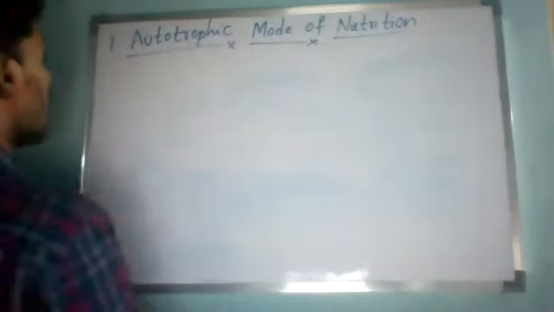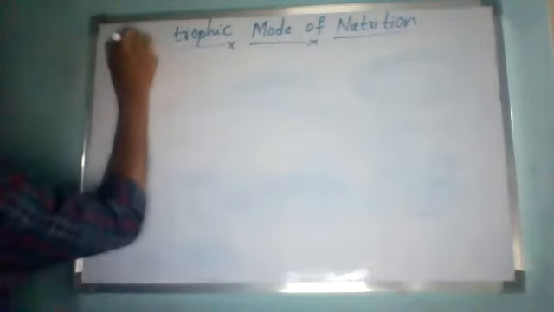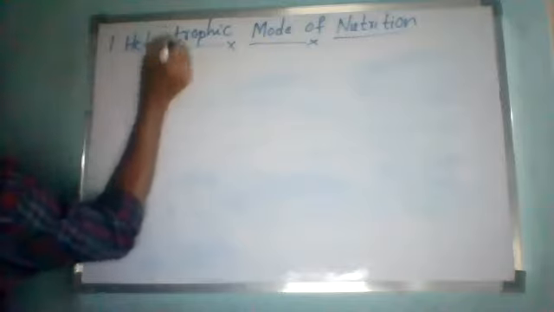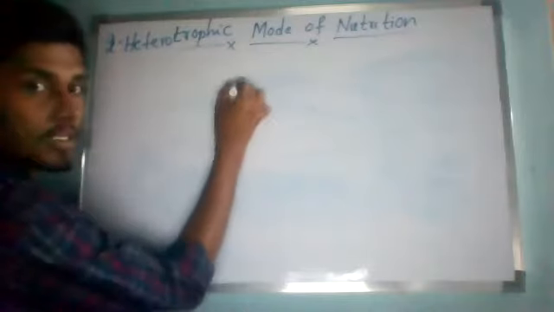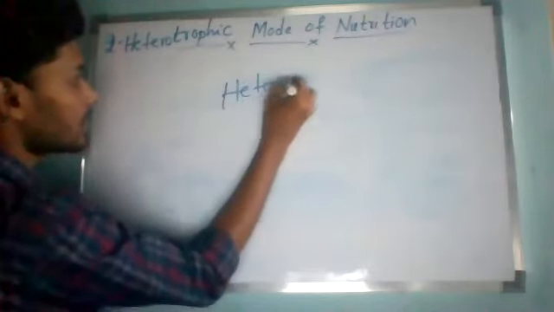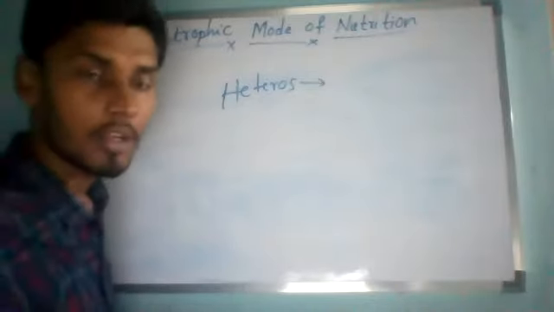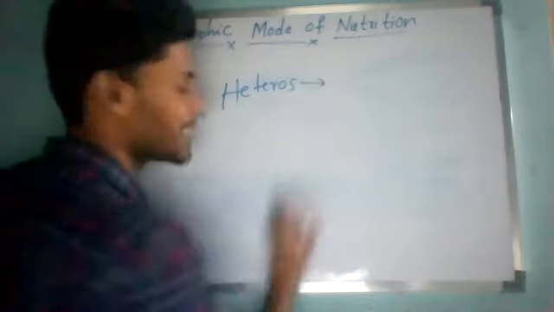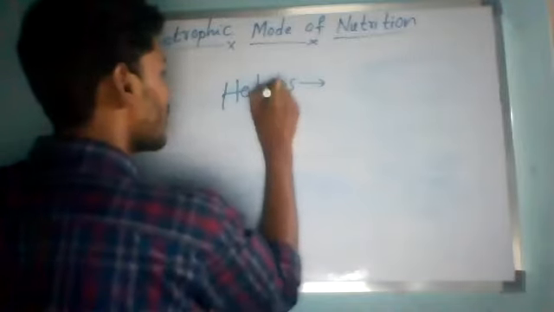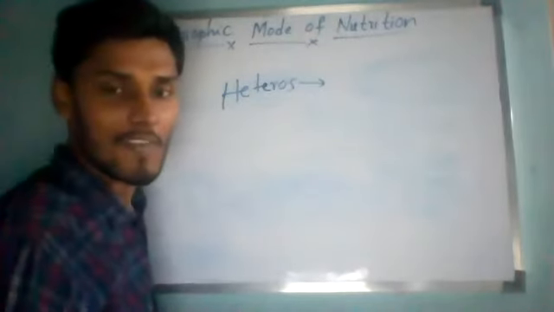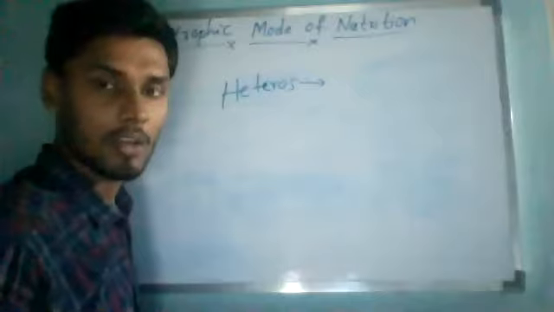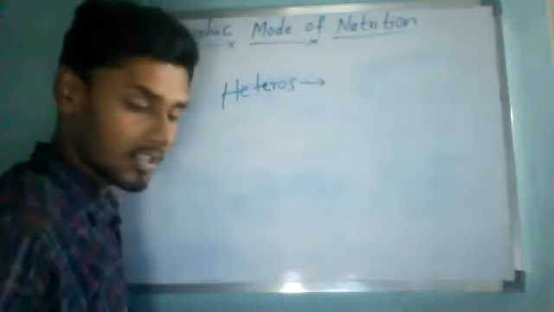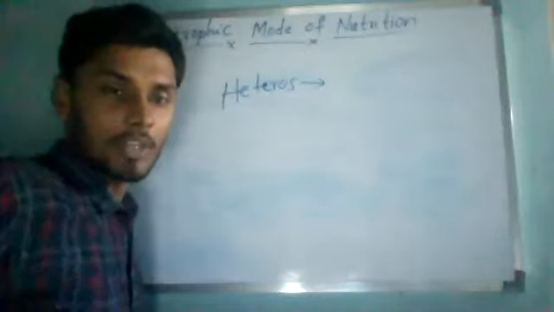If you observe, heterotrophic is made up of two words, heteros. H-E-T-E-R-O-S, heteros. Tell me now, what is the meaning of heteros? Don't know? Yes or no? Nobody knows. What is the meaning of heteros? Pranav? Akshaya? Varshini?